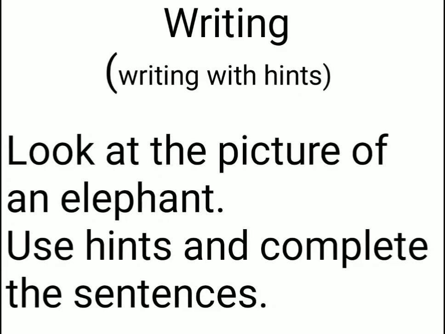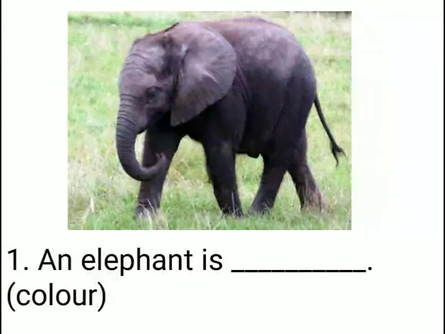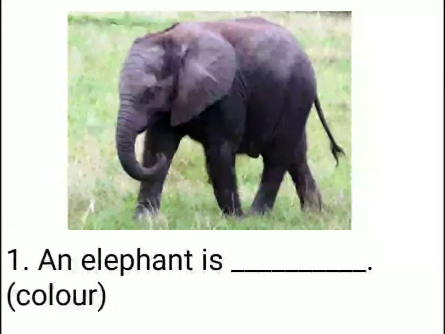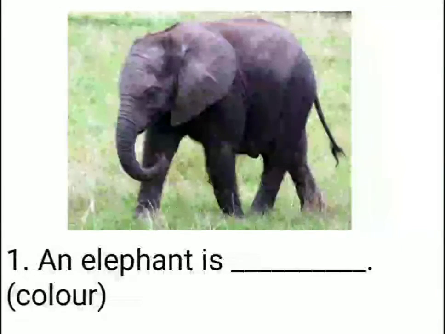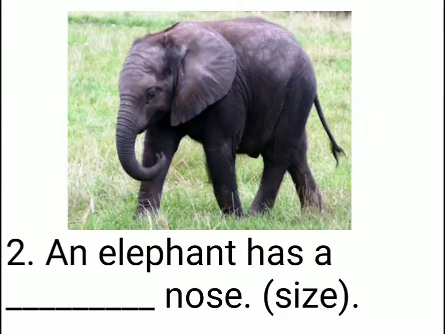Okay, children? First one is: an elephant is dash. The hint is color. What is the color of an elephant, children? Black or grey, right? So the answer is: an elephant is black or grey.